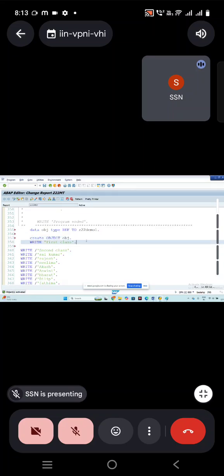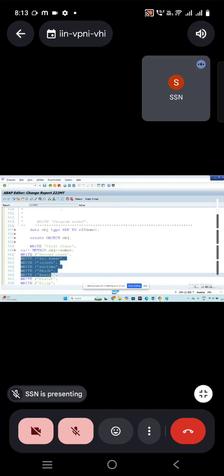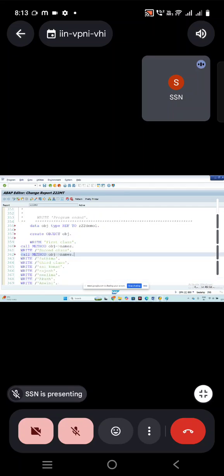Now I'm going to call the methods by using the object. How to call? CALL METHOD, object name obj, and the method name names. So like this we are going to call. So referring and creating the object is a one-time requirement. Calling, how many times you want, you can just call it.